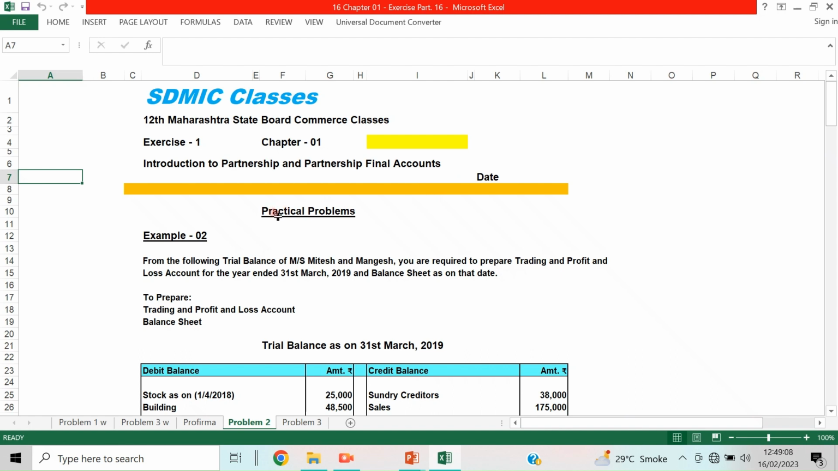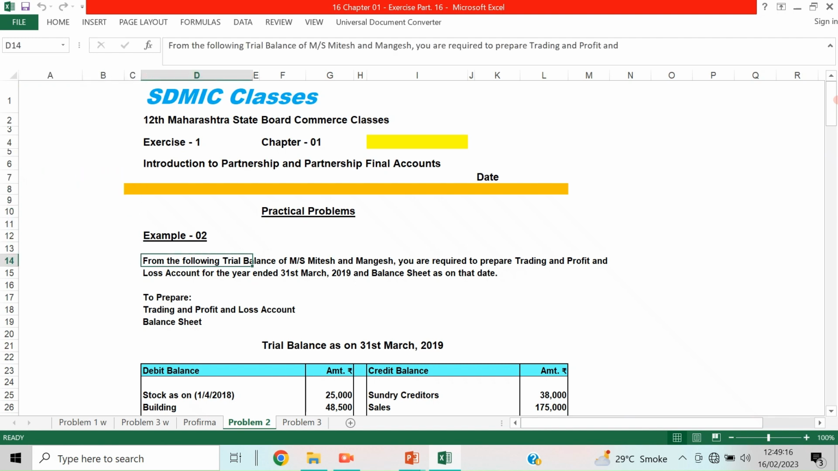Let us see these practical problems. Example 2. From the following trial balance of Mitesh and Mangesh, you are required to prepare the trading profit and loss account for the year ended 31st March 2019, and the balance sheet as on that date. Now, what are the things that need to be prepared? Trading, profit and loss account, and balance sheet.